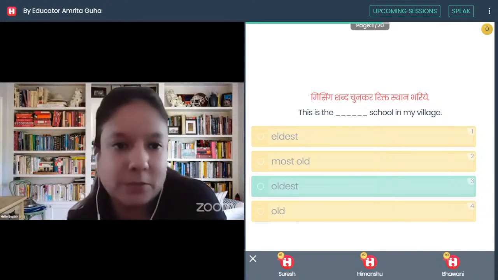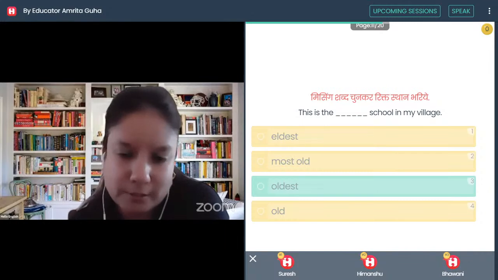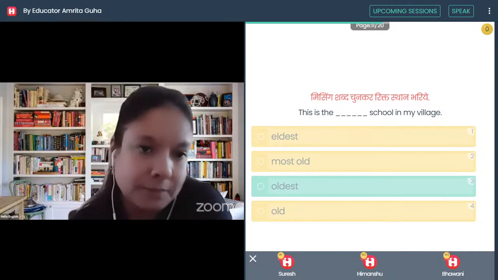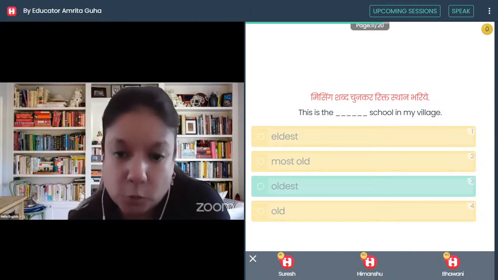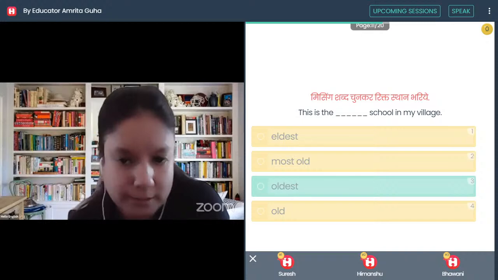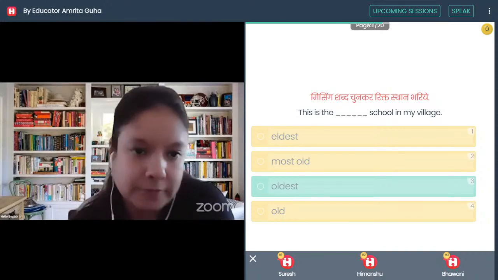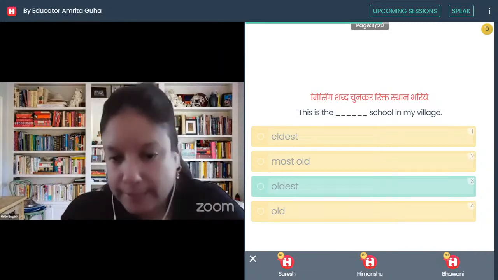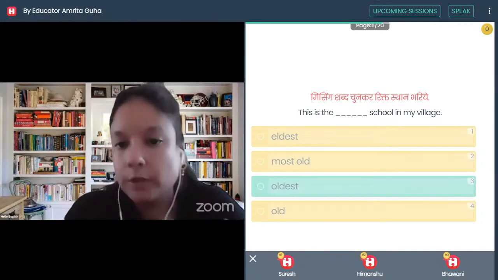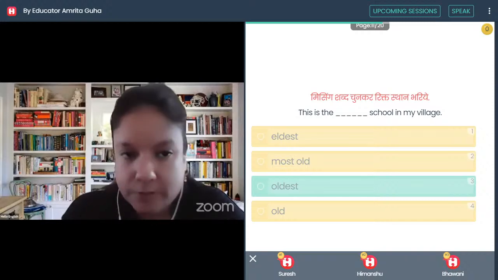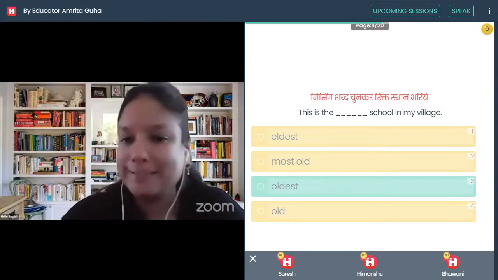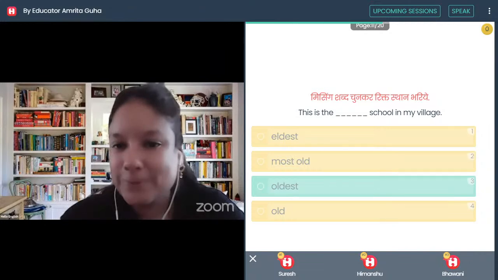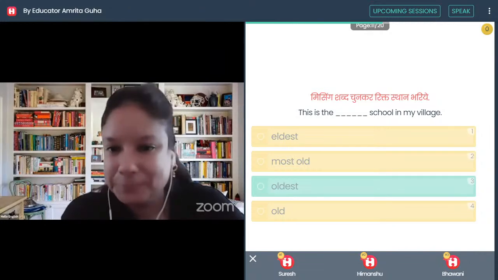Eldest is not applicable here because it is generally used to refer to a living being. Most old is also ruled out because oldest is the correct superlative, and old is the positive degree of the adjective old. So old, older, oldest. Here I'll be using the superlative degree, which will be the third option, that is oldest. Okay, let's see who all have given me the right answer for this one.